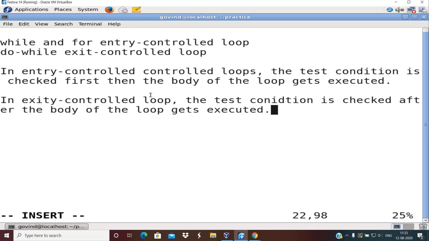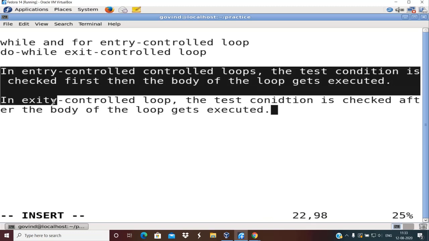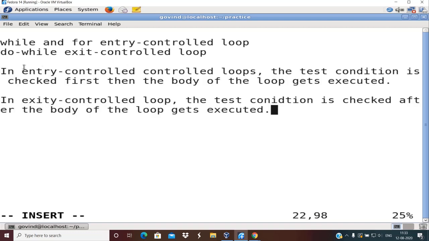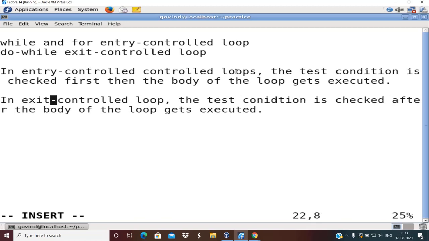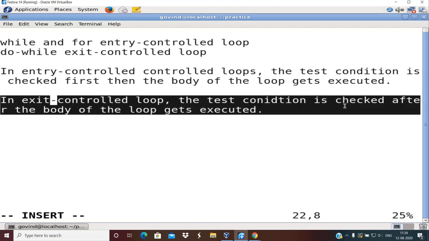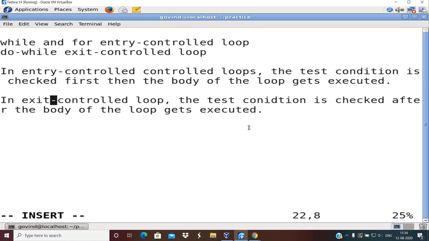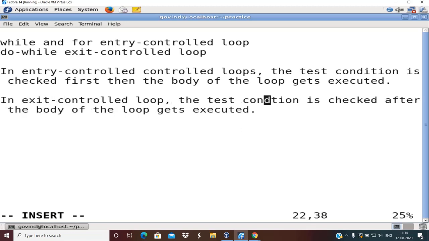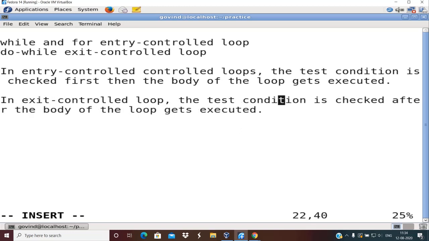Okay, so you are able to clearly see one of the most important differences between an entry controlled loop and exit control loop. Exit spelling should be proper, I'll just correct it. So what is the difference? In an entry controlled loop, the test condition is checked first, and then the body of the loop gets executed. What about exit control loop? In exit control loop, the test condition is checked after the body of the loop gets executed. So irrespective of the test condition, always the body of the loop gets executed first, and then the test condition is checked. Okay, so this is your exit control loop.